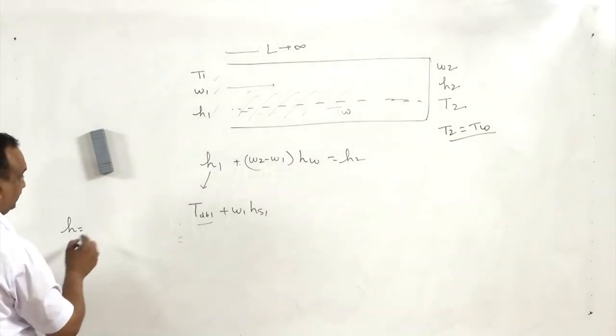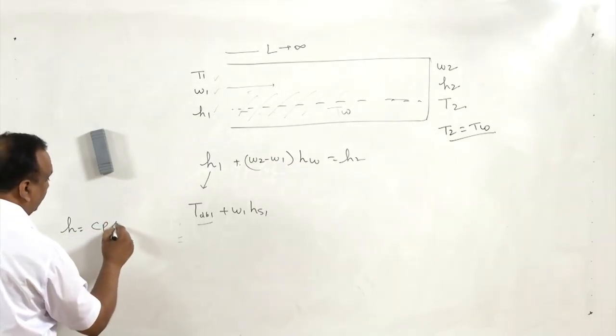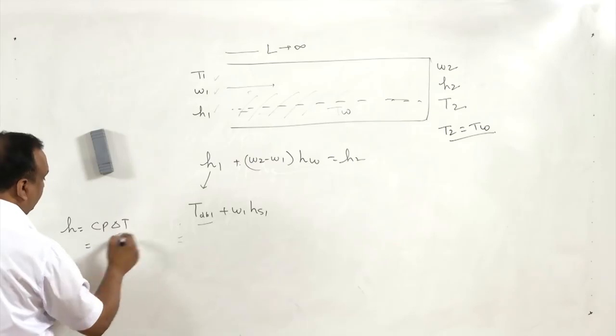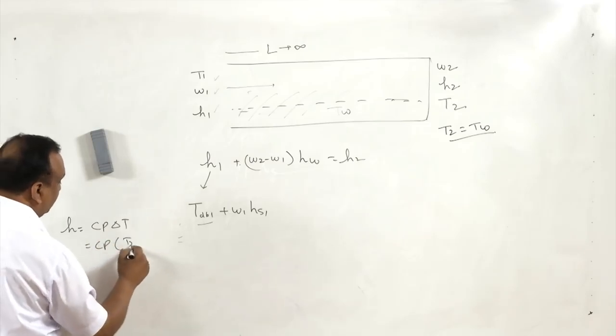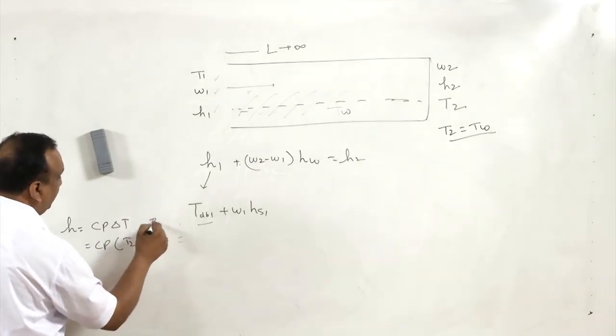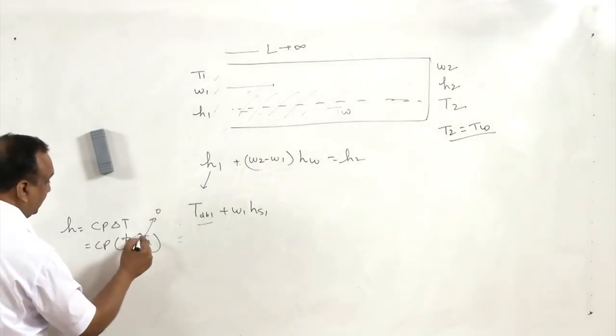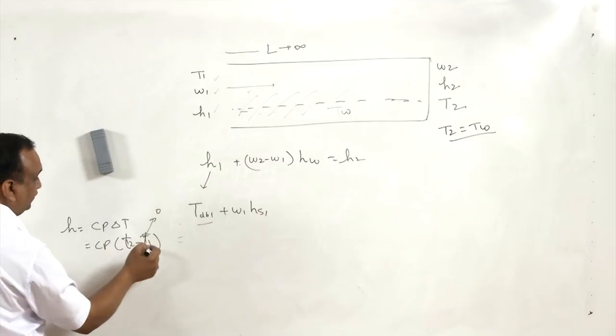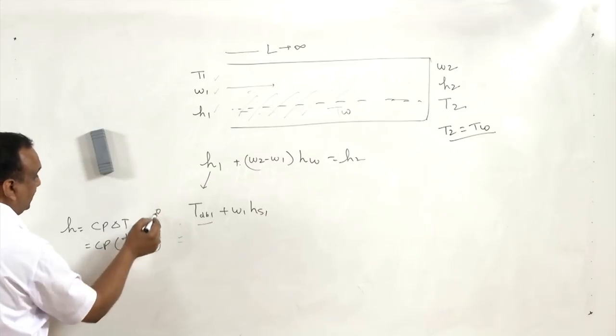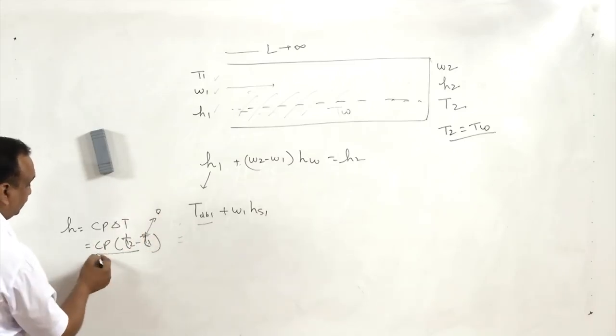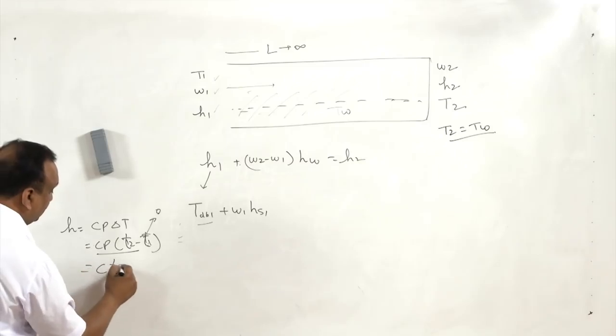Change in enthalpy is Cp delta T, that is Cp (T2 minus T1). Here T1 we are assuming to be 0, so this is temperature in degree centigrade. So enthalpy at temperature T1 is assumed to be 0, and it becomes Cp T2.